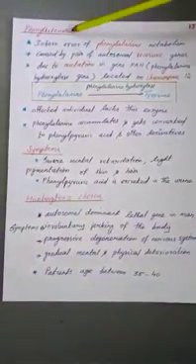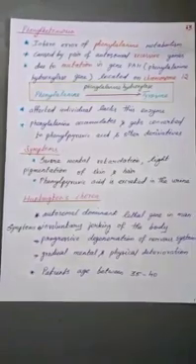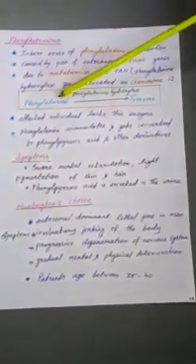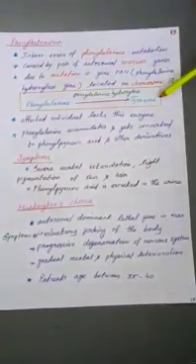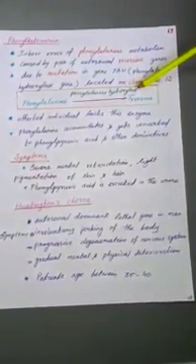Phenylketonuria, an inborn error of phenylalanine metabolism. It is caused by a pair of autosomal recessive genes, due to mutation in the PAH gene, meaning phenylalanine hydroxylase gene. It is located on chromosome number 12. See, in a normal person, phenylalanine is converted into tyrosine. Both are amino acids. So phenylalanine is converted into tyrosine by the enzyme phenylalanine hydroxylase.